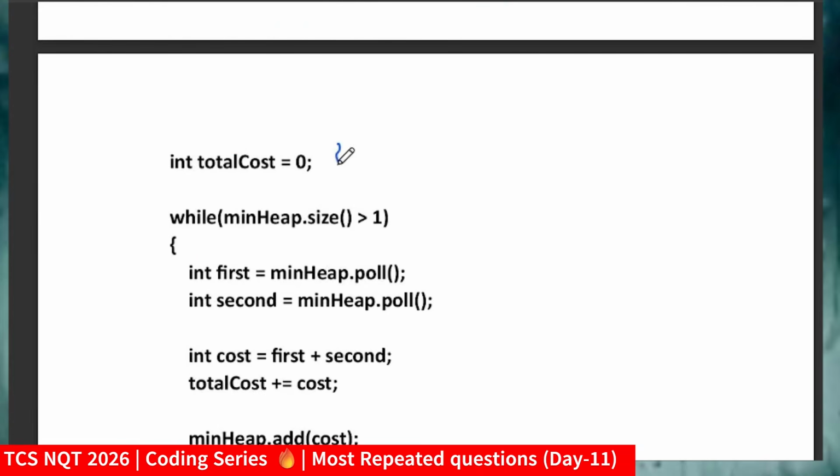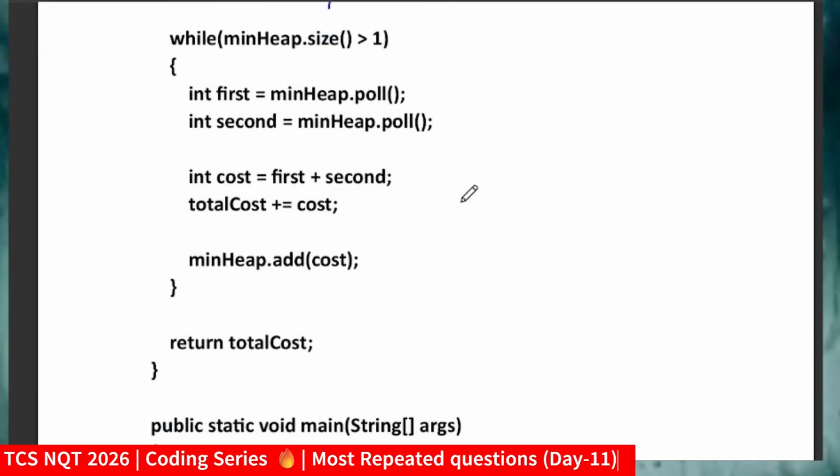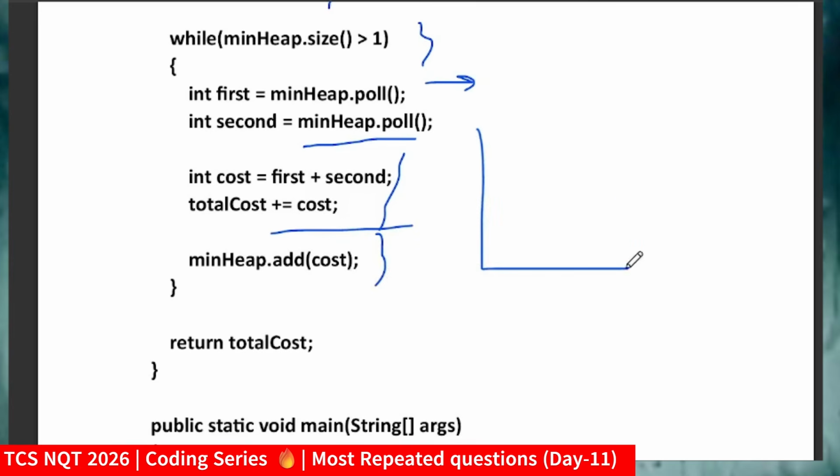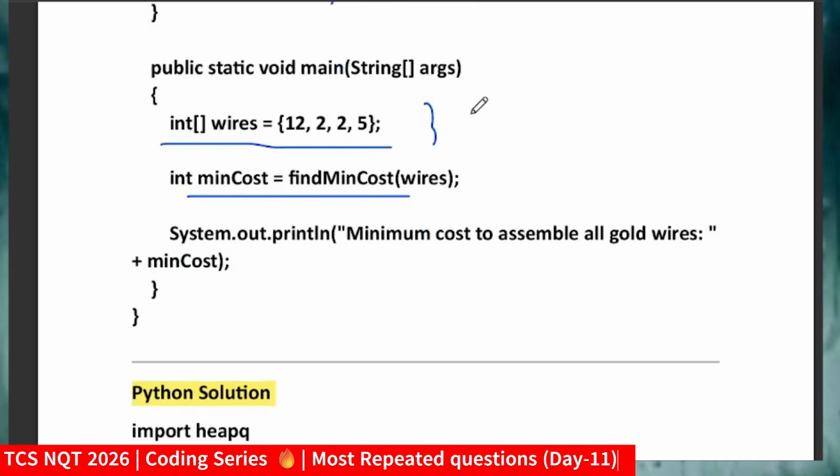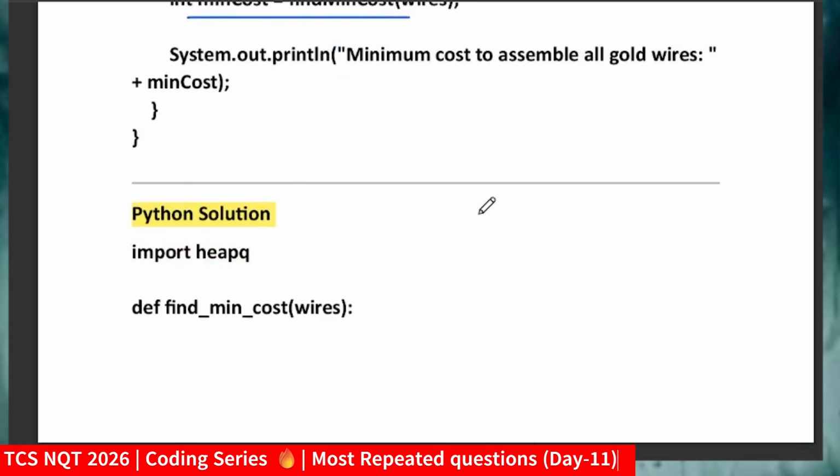Now declaring the temporary variable total cost equal to 0, while minimum heap dot size is greater than 1, same logic which I was using in C++. First equals minimum heap dot poll. By using poll we get access to the first element, and second is the same thing, minimum heap dot poll. Then I add these values and call minimum heap dot add with cost. So I update our heap with the added value. And at last I will return the total cost. So this was our solution in C++ and Java.